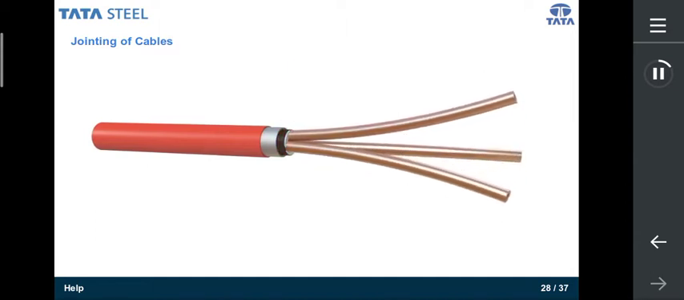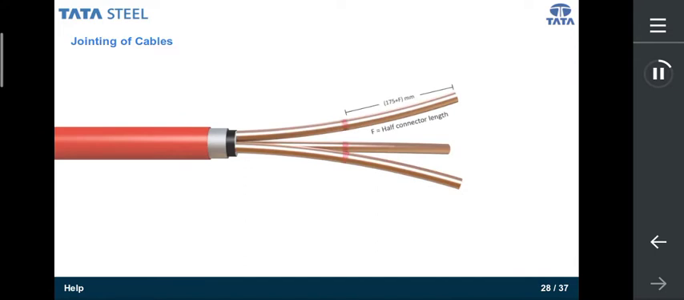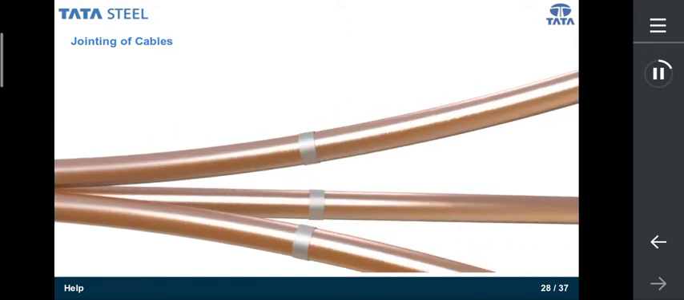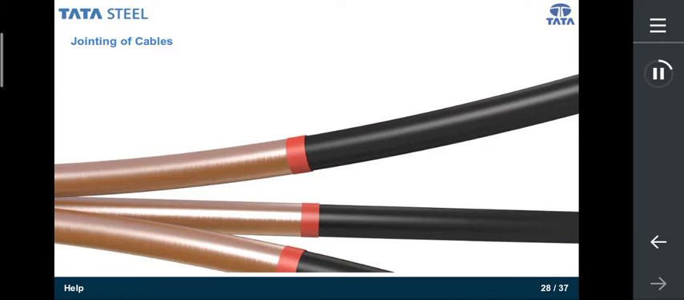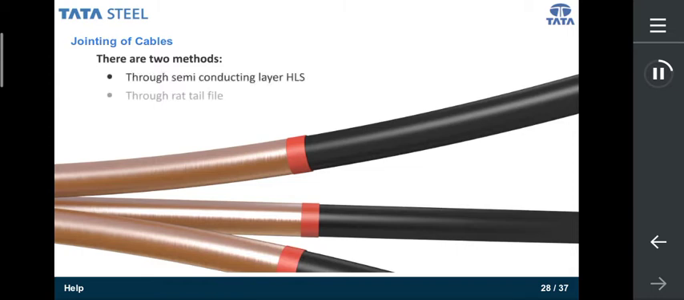Remove cable filler until copper tape screen is exposed. Remove tape screen for 175 plus F mm. Cut the tape screen. Do not cut the semiconductive layer. F is equal to half connector length. We will now remove the semiconducting layer. There are two methods: through HLS tool, through rat tail file.